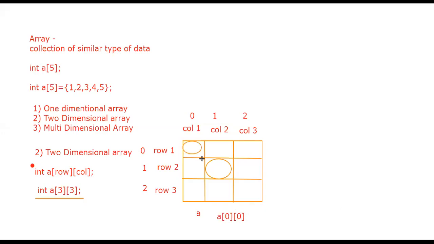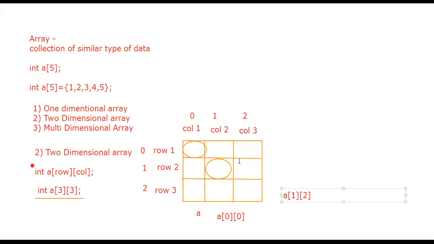If I enter one more, a of 1 of 2, which position is accessed in this case? Row 2 and column 3. So a of 1 means the first row index, which is the second row, and 2 means the third column.